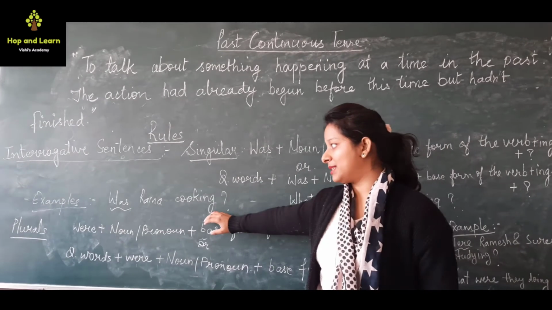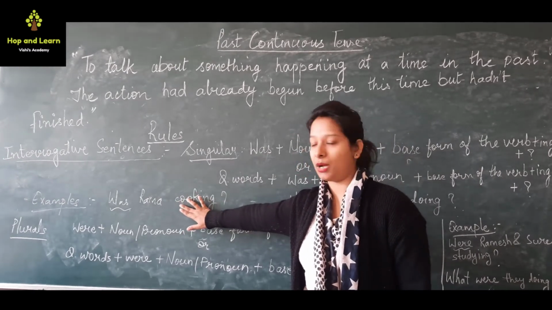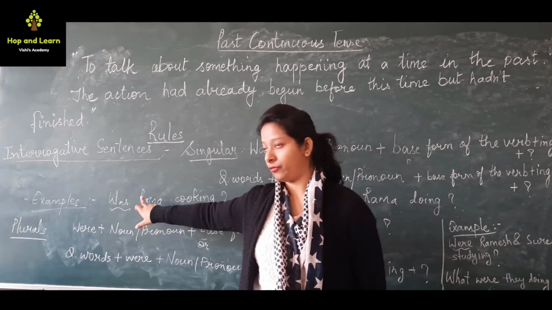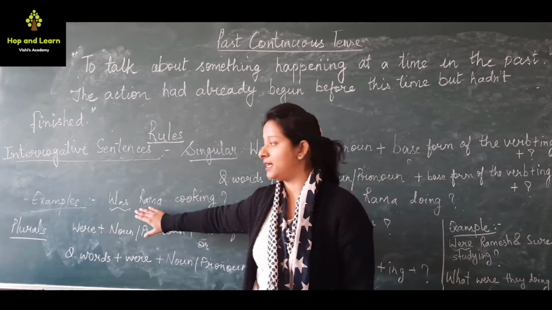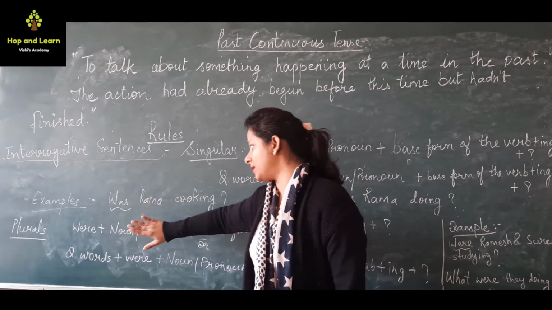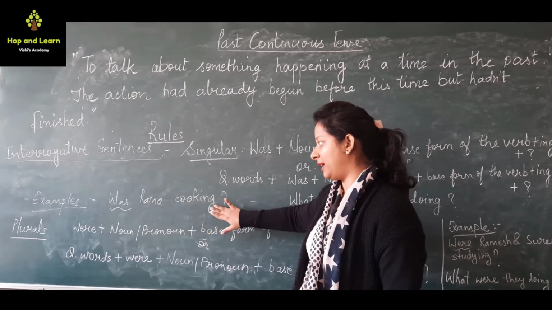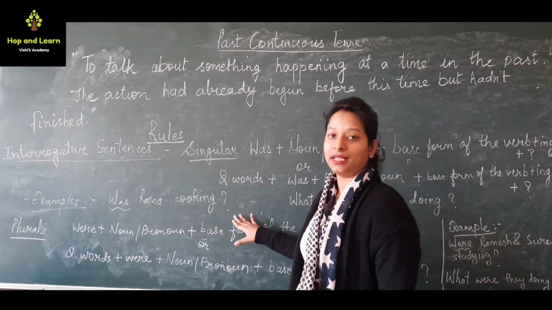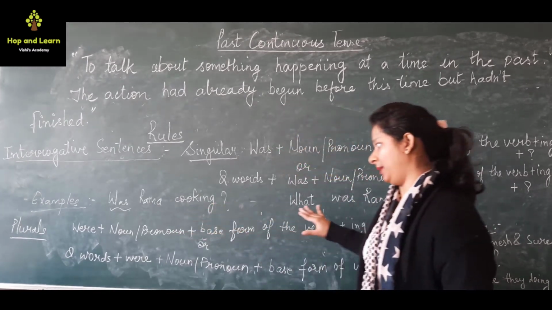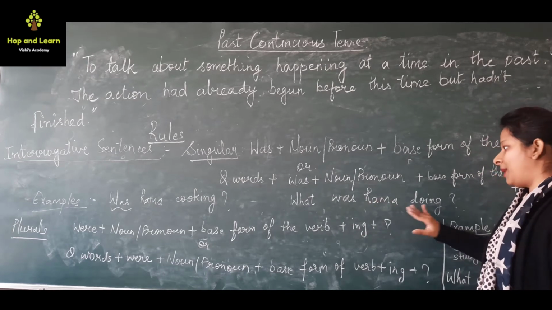So examples are, was Rama cooking? Now in this sentence we are talking about only one person, that is Rama. So, since it is an interrogative sentence, first we have put the helping verb, was Rama cooking. Now cook is the base form of the verb and we have added ing, so cooking, and at the last we have put the question mark. So was Rama cooking?